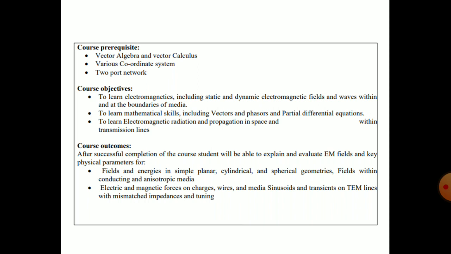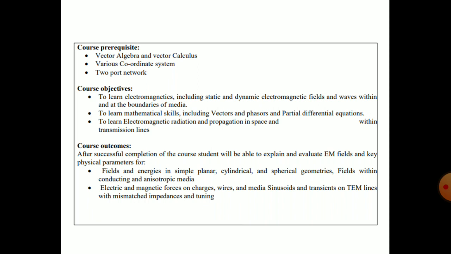Next is two-port network. You already covered this part in the CTN subject, circuit theory and network, in the second year. You should have a brief idea about the two-port network and its parameters: Z parameters, Y parameters, ABCD parameters, and H parameters.